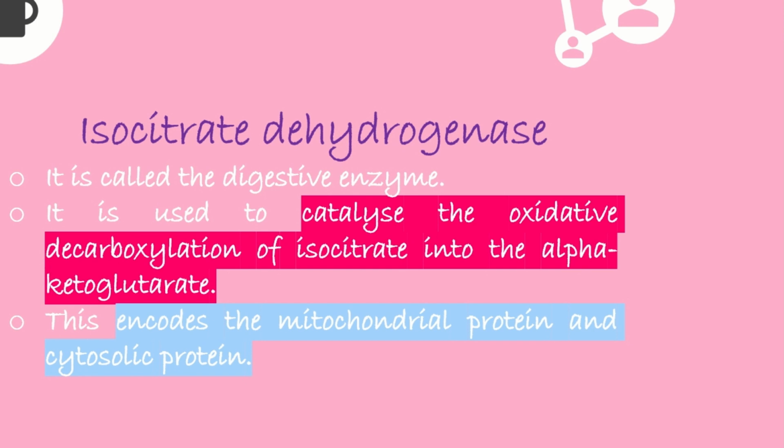It catalyzes the oxidative decarboxylation of isocitrate into alpha ketoglutarate, and it is encoded as both a mitochondrial protein and a cytosolic protein. Cytosolic protein means the protein is present in the cytosol, not in the nucleus.